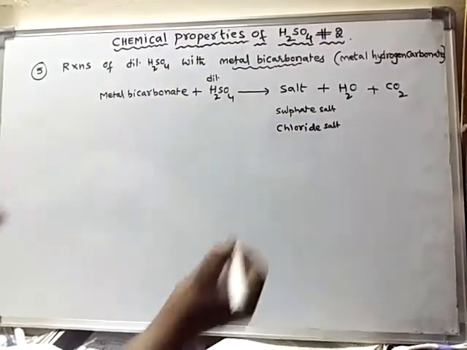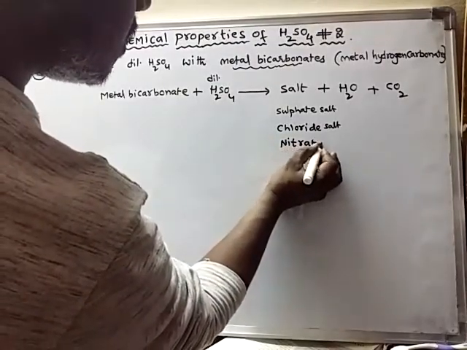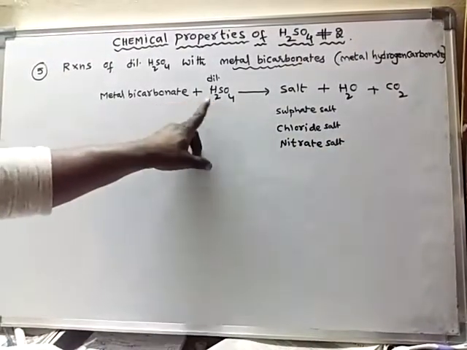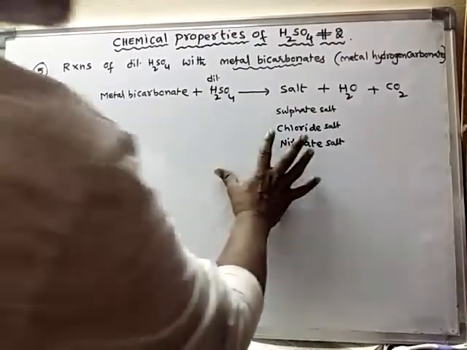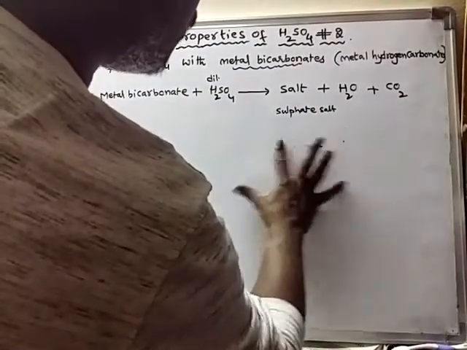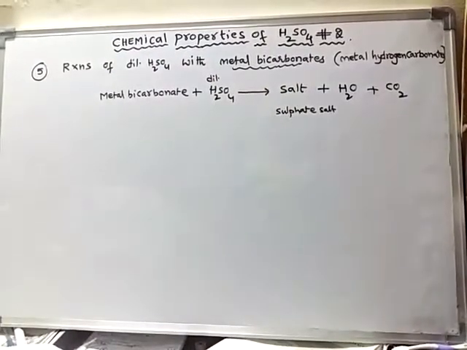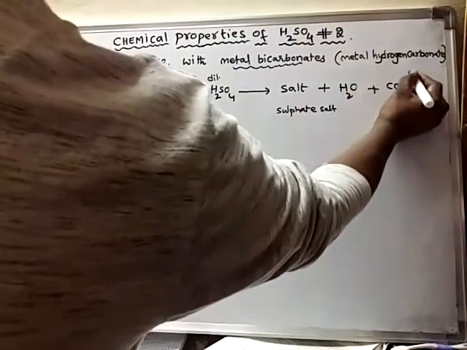If it is nitric acid, it forms a nitrate salt. But here we are discussing dilute sulfuric acid, hence no need of discussing these. So the salt formed is sulfate salt, water, and carbon dioxide gas is liberated.